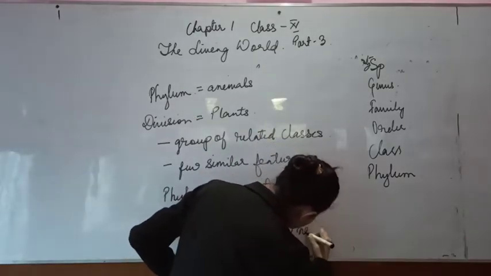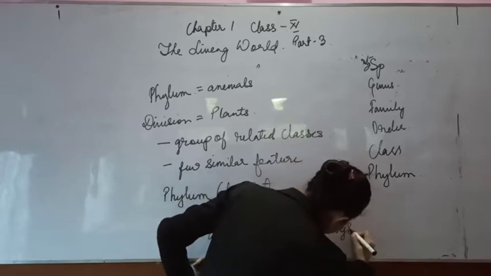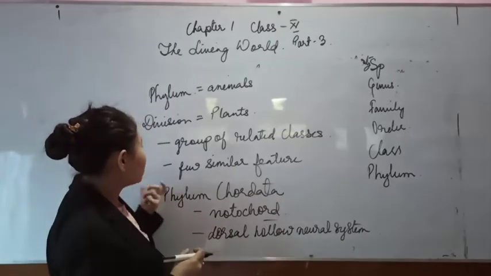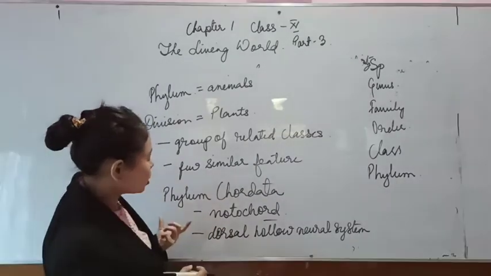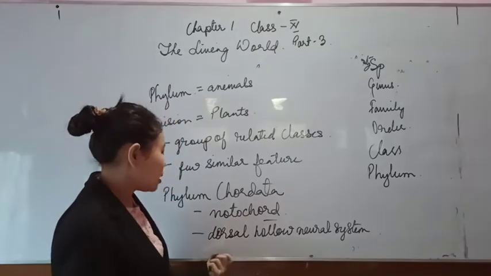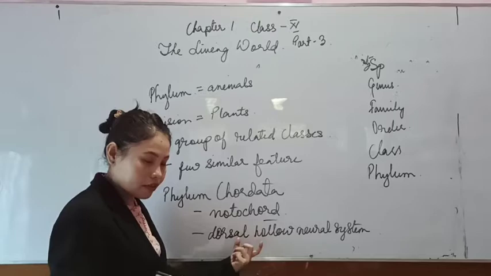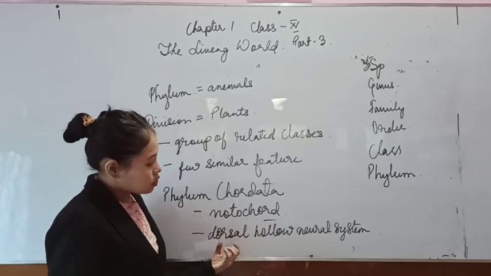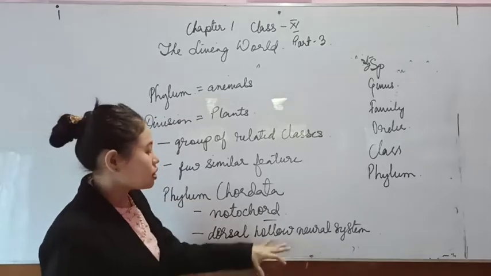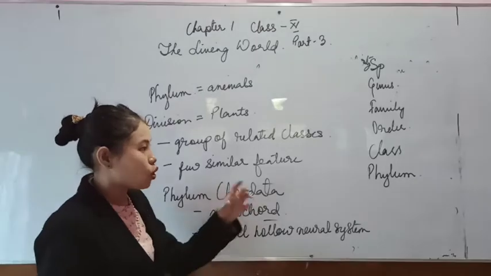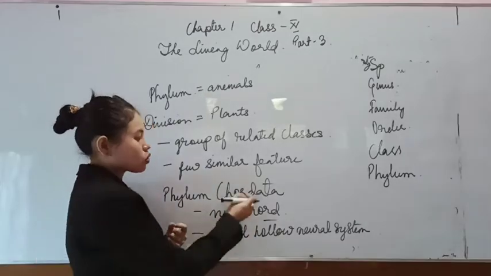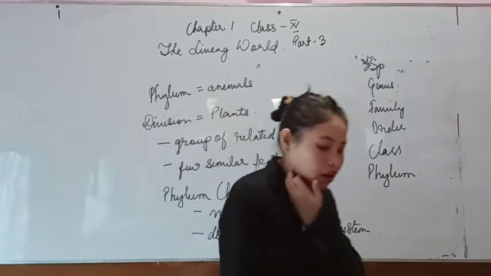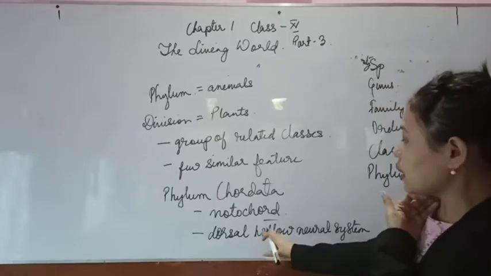The position of the neural system is also one of the features used to classify animals under a phylum. The notochord may be present at the larval stage or retained throughout adulthood, and the dorsal hollow neural system also. These two features are the deciding factors for the organism to be put under Chordata. Those organisms which have these two features, regardless of whether they are Carnivora or Primata,